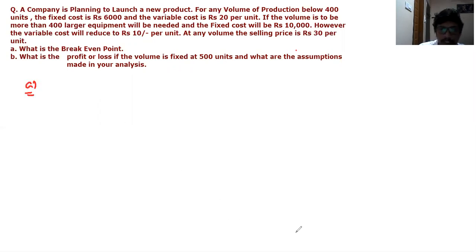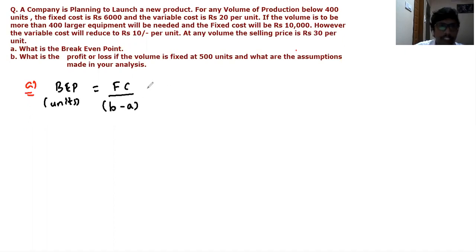So we need to find the break-even point. So break-even point, we know that in terms of quantity or in terms of number of units, it is given by fixed cost divided by contribution per unit. It is equal to selling price per unit, which is taken as small b, minus variable cost per unit, which is taken as small a.